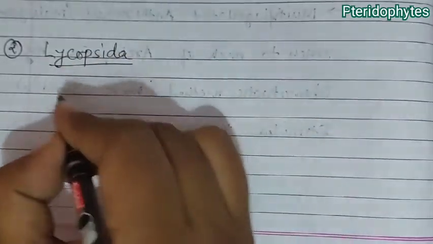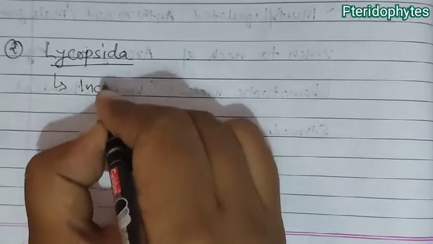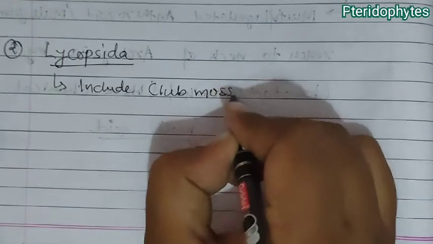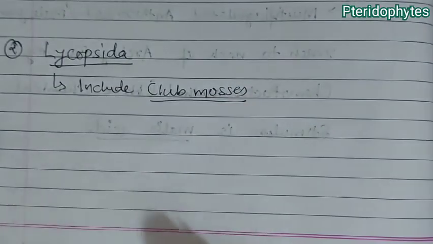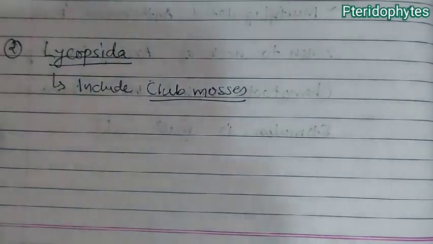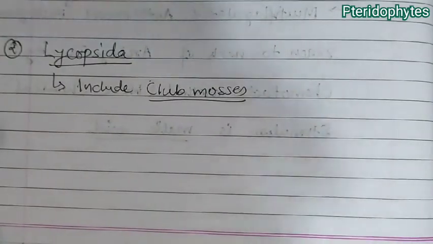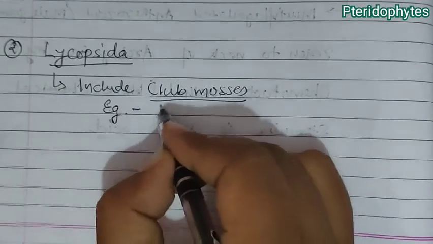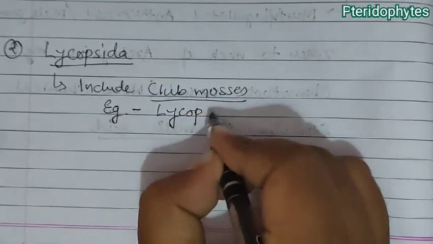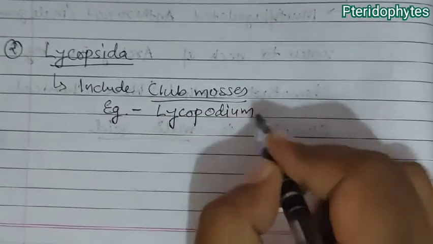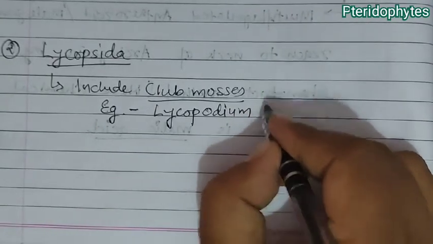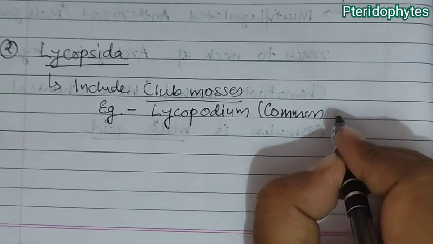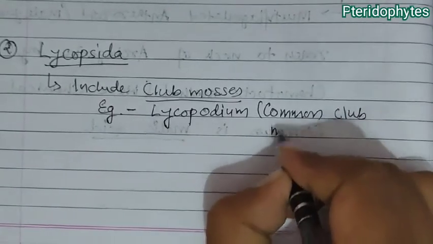Now Lycopsida include club mosses. Whatever examples we are going to study in this class are club mosses. In club mosses, the first example is Lycopodium, from which the term Lycopsida arises. Lycopodium is a commonly observed club moss, so it is known as the common club moss.